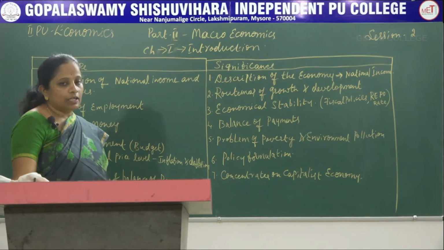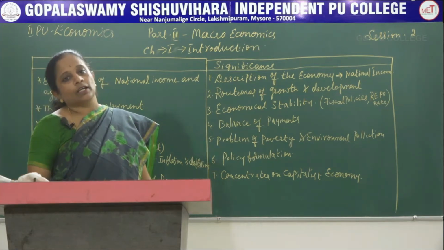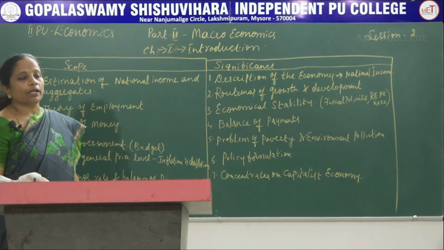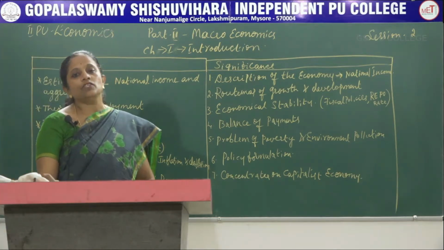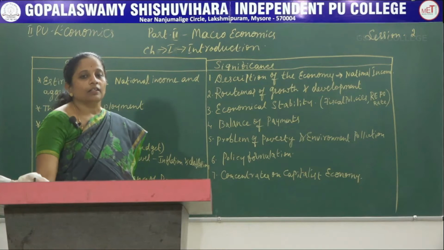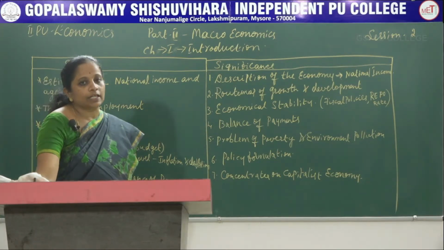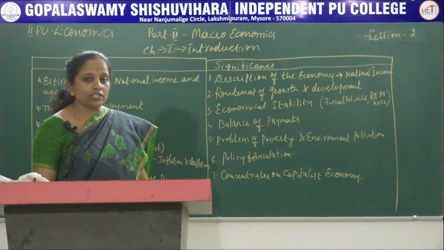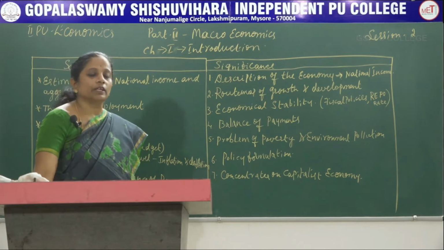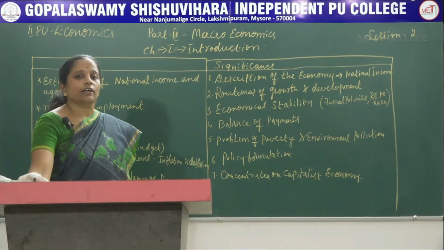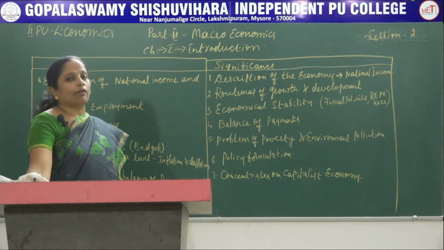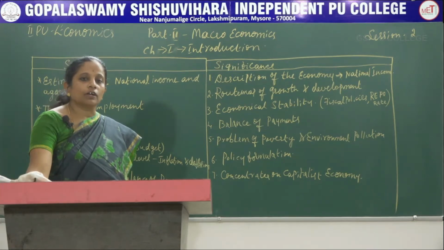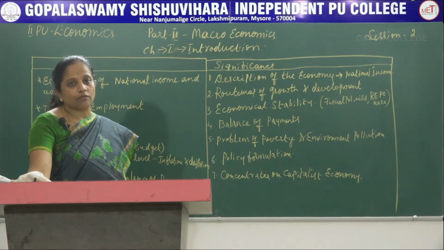As you all learnt in the previous session about the difference between microeconomics and macroeconomics, microeconomics studies the individual units of a society, whereas macroeconomics studies the aggregate or the economy as a whole. The individual economic units together with the economy as a whole, or general economic units, help the government to frame the policies and create the rules for the welfare of each and every citizen of the country.